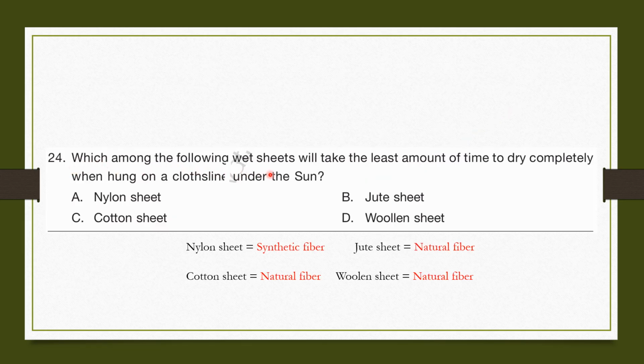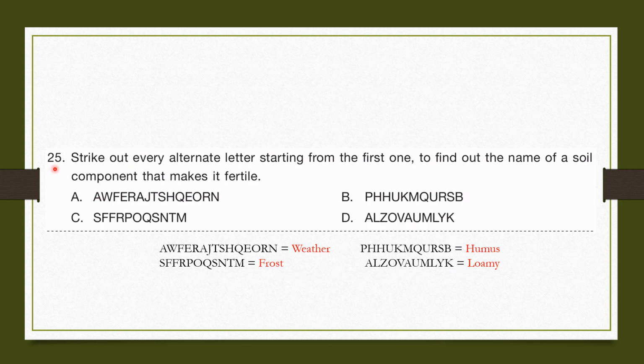Which among the following bedsheets will take the least amount of time to dry completely when hung on a clothesline under the sun? So, synthetic fiber dries faster than natural fiber. All of the fibers given are natural fibers except for nylon sheet, which is a synthetic, aka artificial fiber. So the correct answer will be A. Nylon sheet. Question number 25.